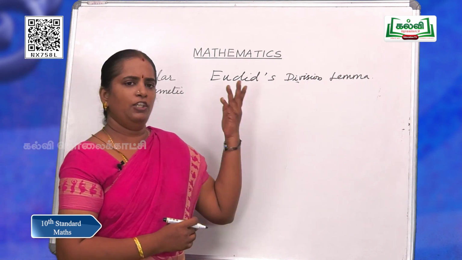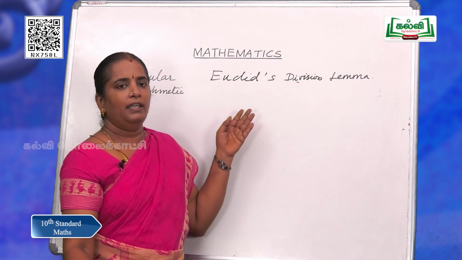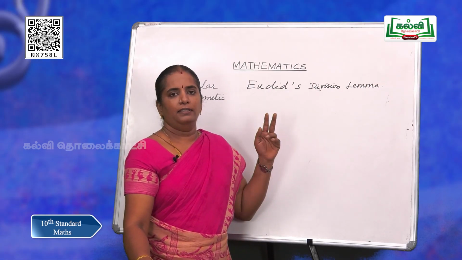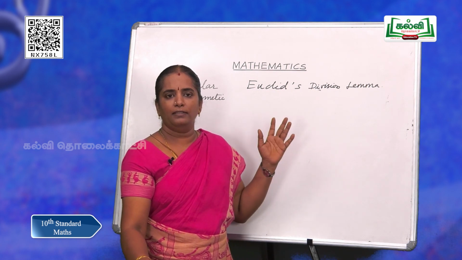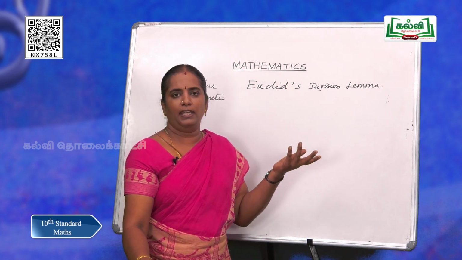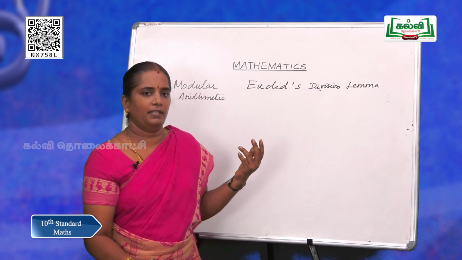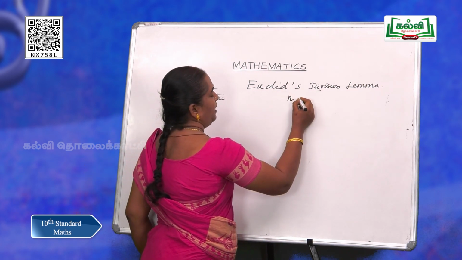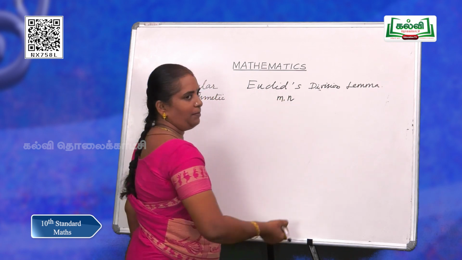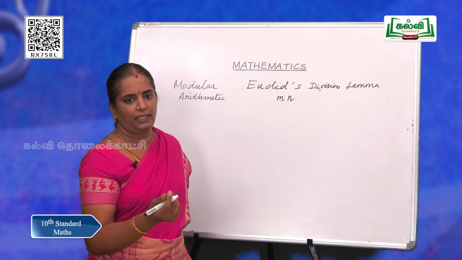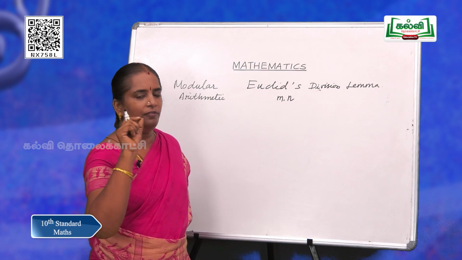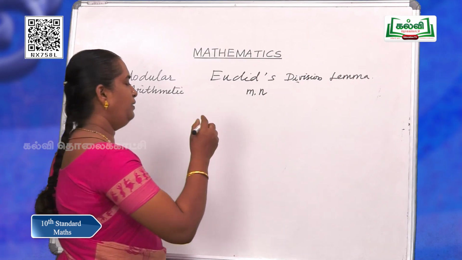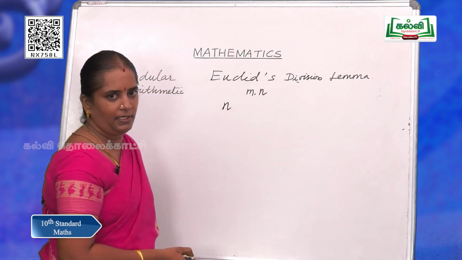Say in your own words what you have learnt in Euclid's division lemma. 2 integers will be there, related using a linear equation. Let us take 2 integers m and n. As m is the letter we give to the modulus, I am going to write n as the dividend.